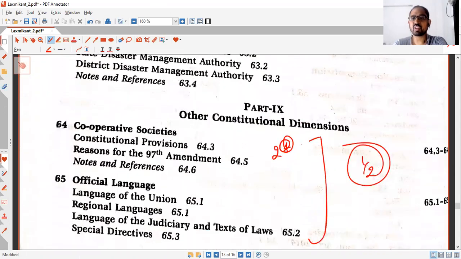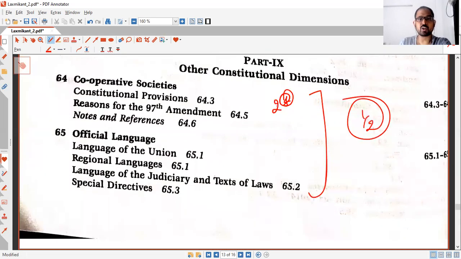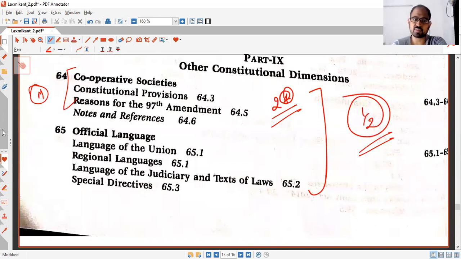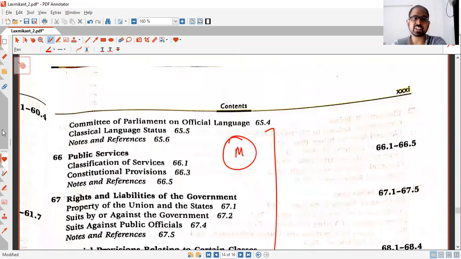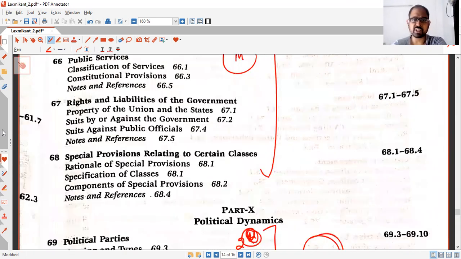And then cooperative societies and official language, these are not very important. Read through the chapters, not too much important. Cooperative societies is again a bit important for mains, not very much important for prelims. And public services, rights and liabilities, special provisions, these are all important for mains, nothing very important for prelims.